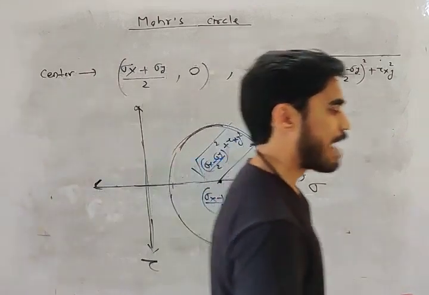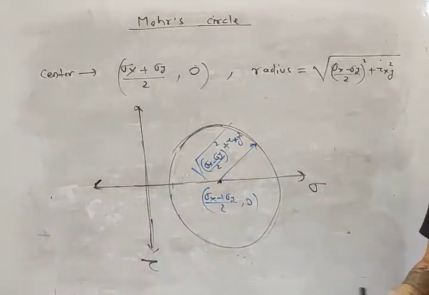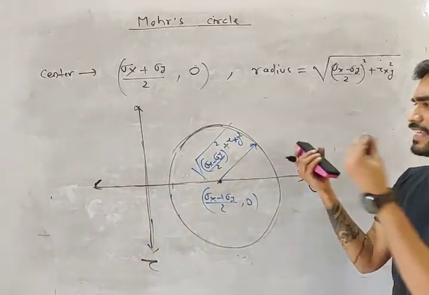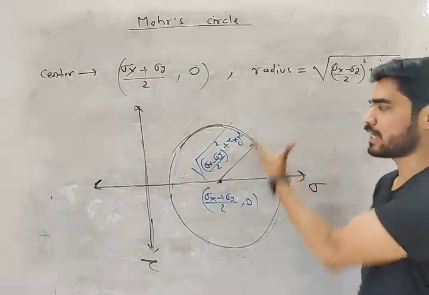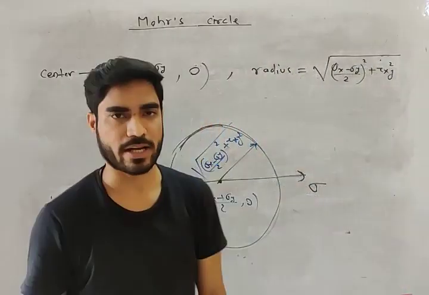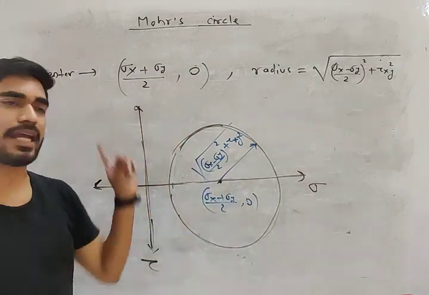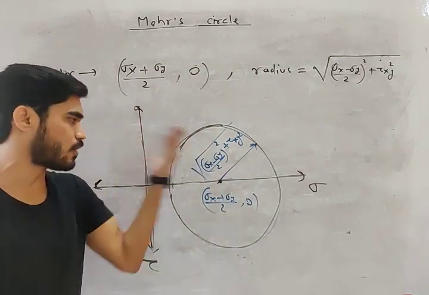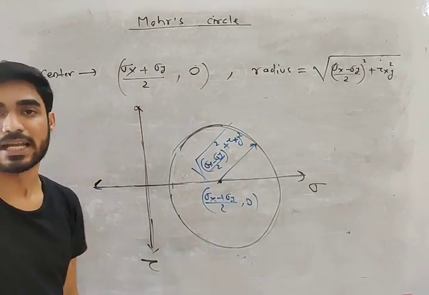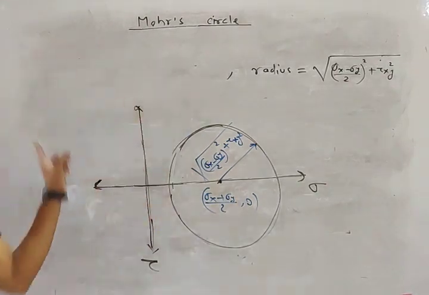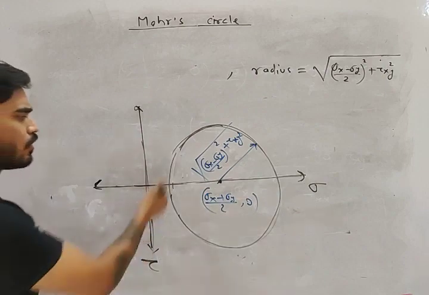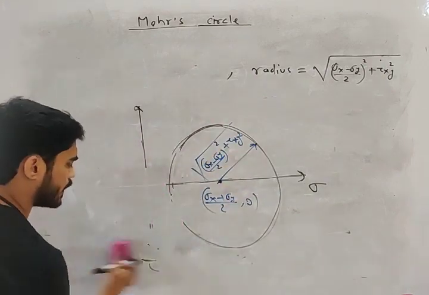Now, I have told you the origin of Mohr circle, but we have to understand the meaning behind this circle. ये सर्कल क्या रिप्रेजेंट कर रहा है, what is the meaning of this circle, that we have to understand. We saw mathematically where Mohr circle came from and what it is, but what is the physical meaning of this circle? What is this showing? That we have to understand.